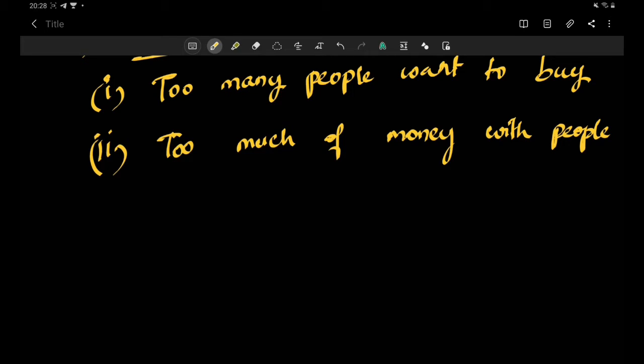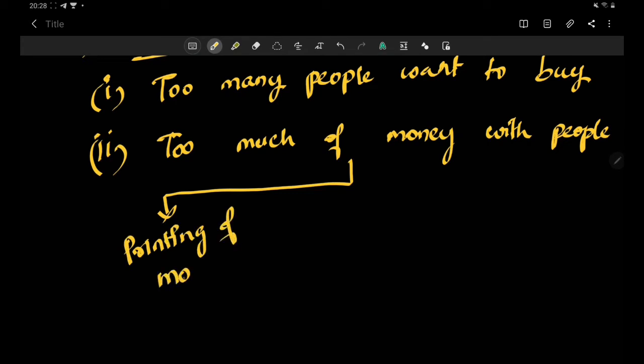How can everybody suddenly have more money? One such possibility is if RBI has printed more money and given it out, everybody will have more money. So printing of money is one such possibility. If there is more printing of money, and that money is distributed to everybody in the economy, then everybody will be willing to pay more for the same good, and the price of the good increases.